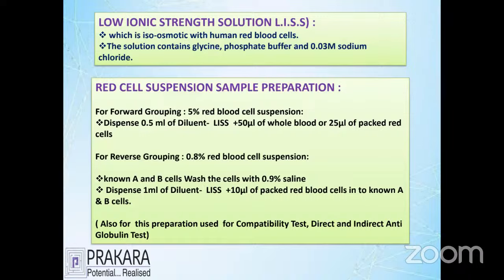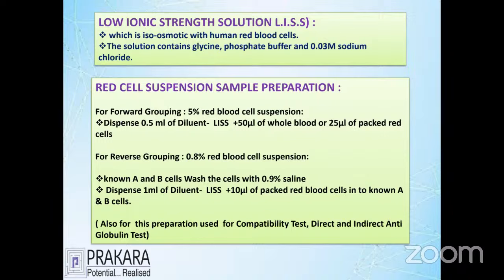Let's go for the preparation of the blood group system for the gel card method. You must know about that. One important thing is the red cell suspension for the gel card method. We prepare 0.8 percent. You can see here, we use 1 ml of solution mixed with 10 microliter of RBC, to be prepared as 1 percent.